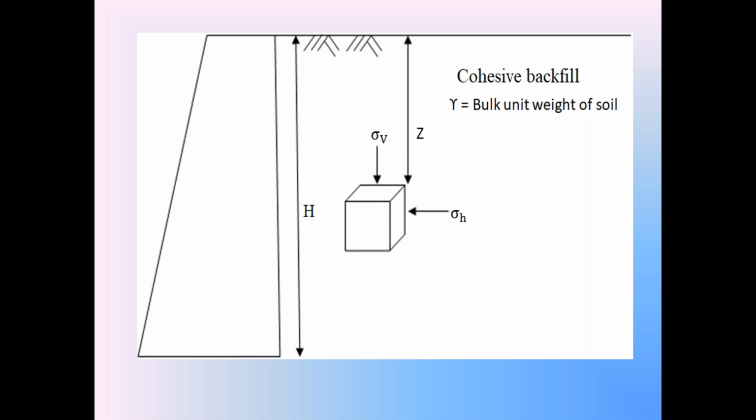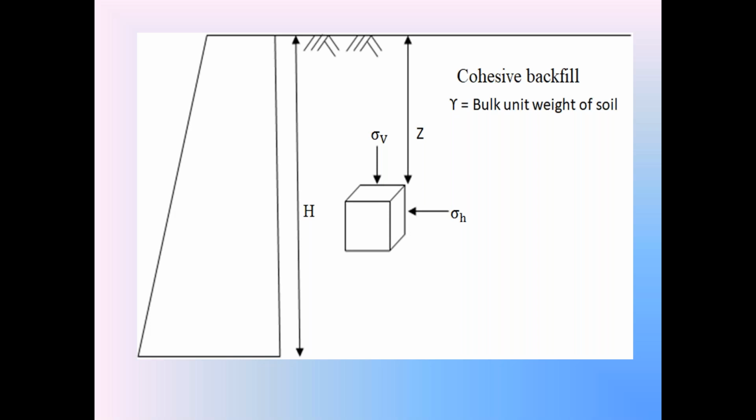First we consider the soil element in that backfill at a depth z from the top of the backfill. Dear students, initially we assume that the retaining wall is in the rest condition. So please understand this carefully.